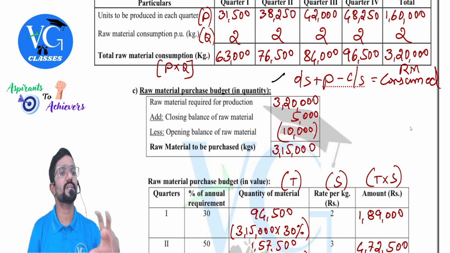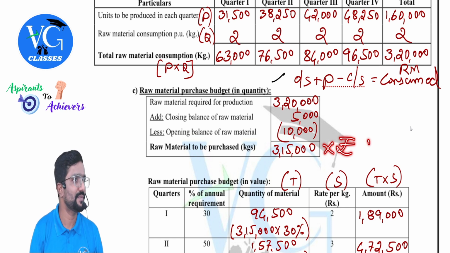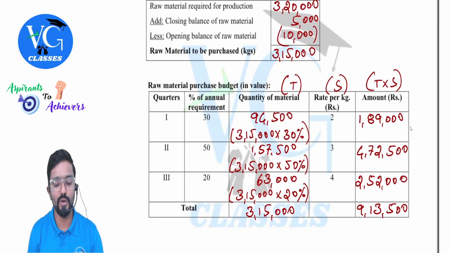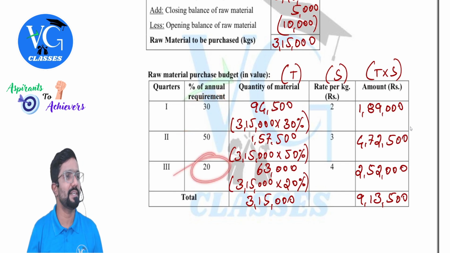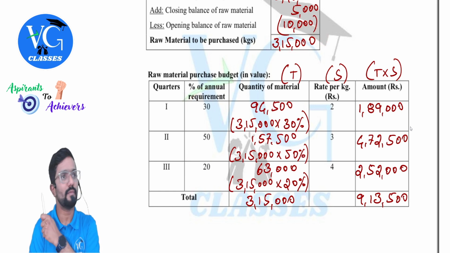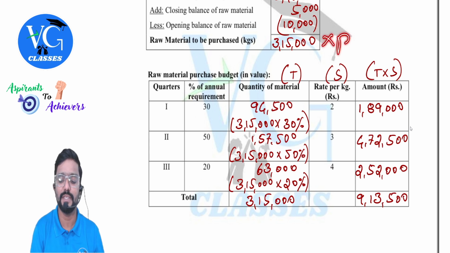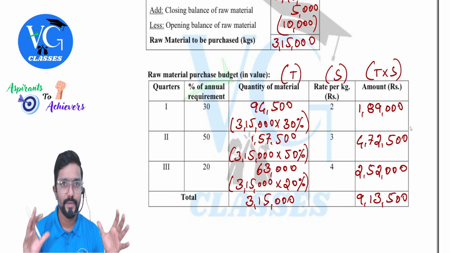Sometimes they will also ask you what is the cost of raw material to be purchased. Just multiply with the price per kg. Yeah, and for this question, they have told us we will purchase 30% in the first quarter, 50% in the second quarter, 20% in the third quarter. Accordingly, we divided 3,15,000 in this ratio. If nothing is given, if they have just given the purchase price, multiply the purchase price with this, you'll get the raw material purchase cost. Got it?